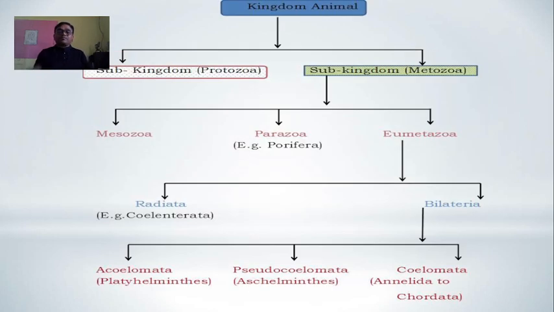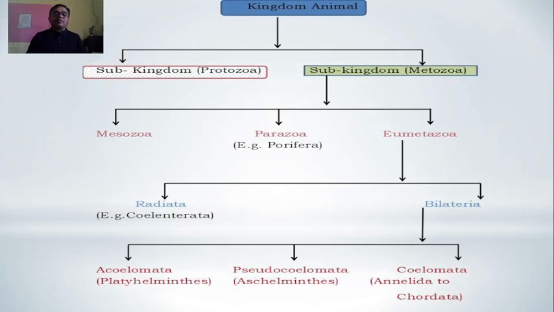Kingdom Animalia is basically separated on the basis of the concept of the coelom. The life sciences are divided into two streams: kingdom Plantae and kingdom Animalia. Kingdom Animalia has the subkingdom Protozoa and subkingdom Metazoa.